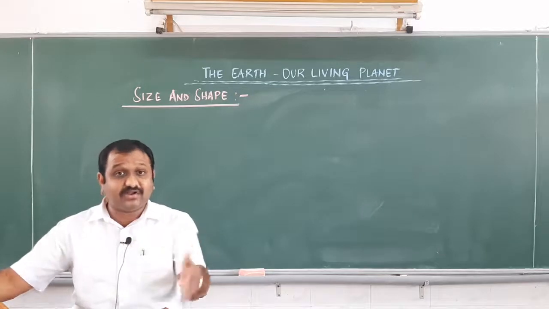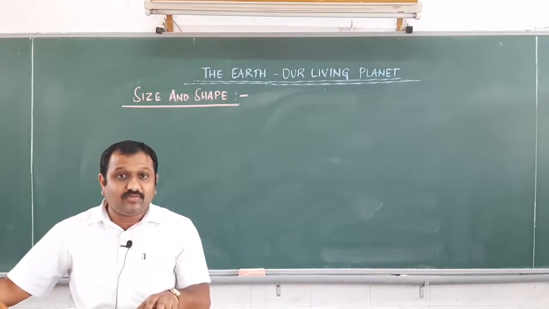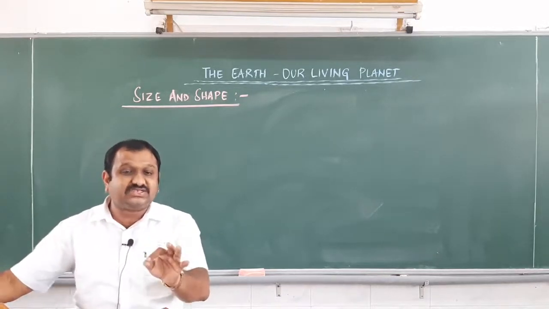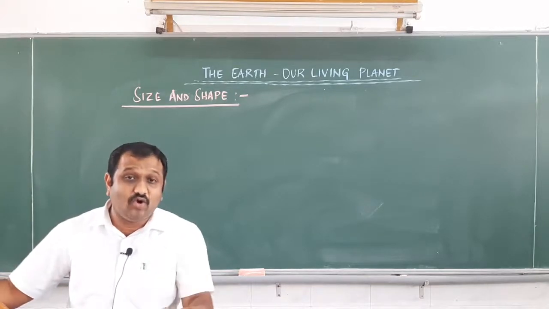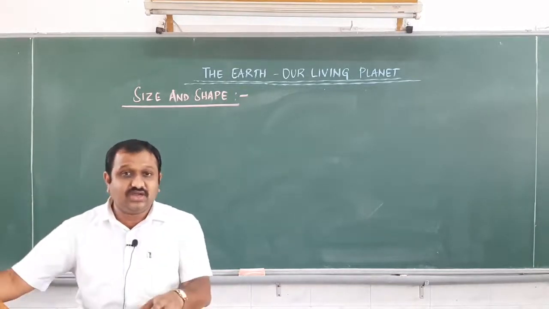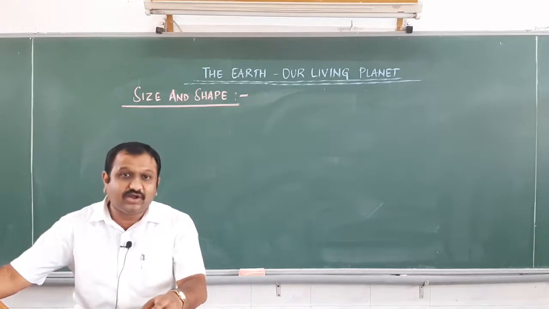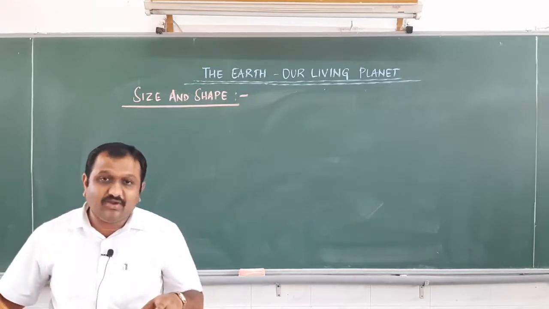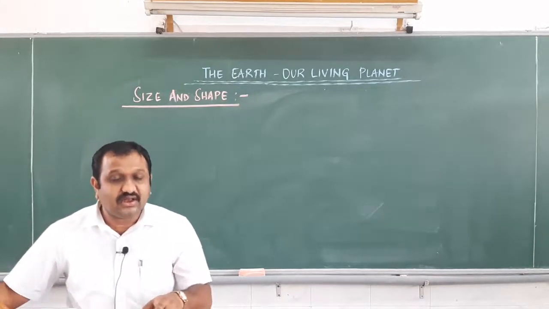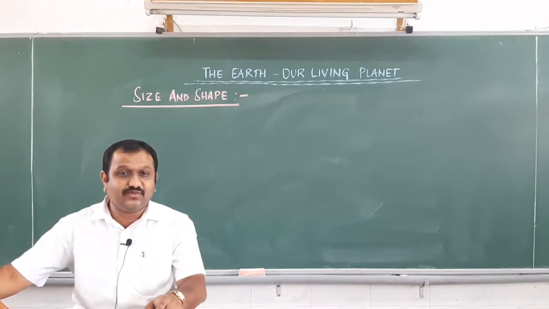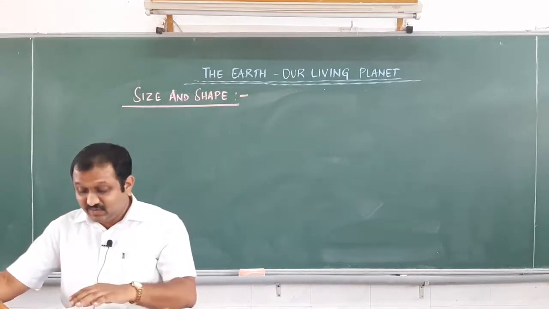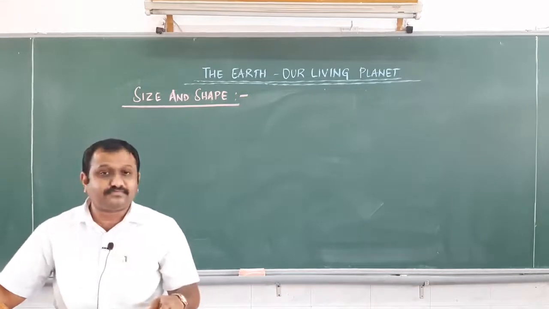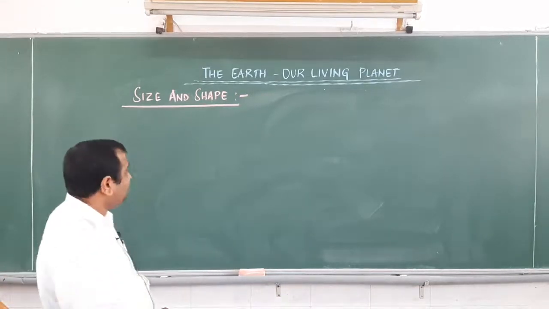The major part of our Earth contains water bodies, so 361 million square kilometers contains water and the remaining 149 million square kilometers contains land. This is a very important point that you need to keep in mind.